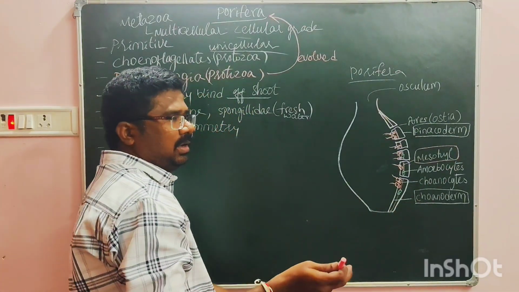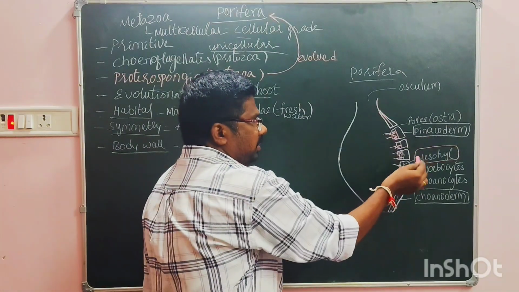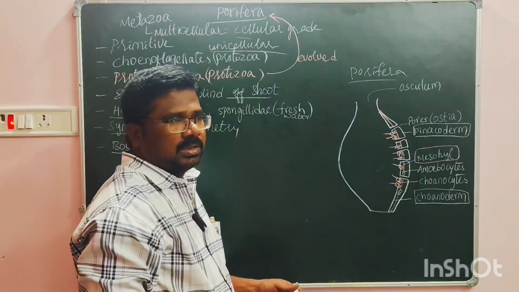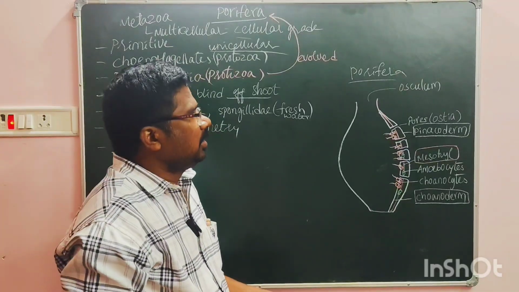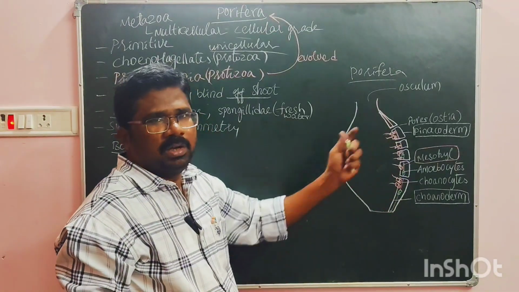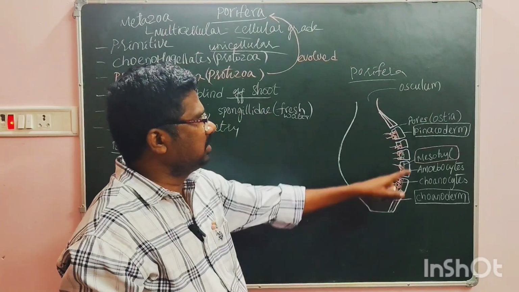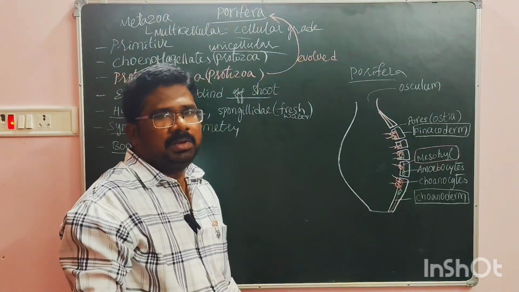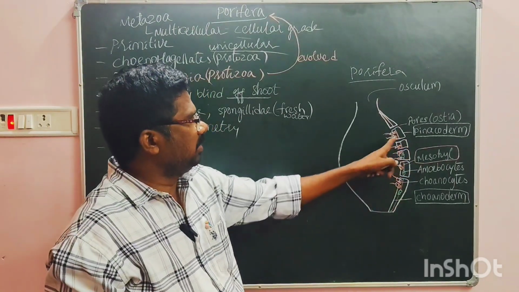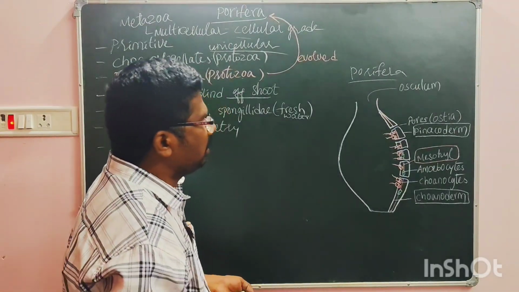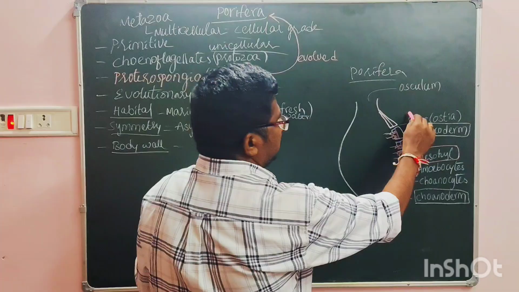Because of these two layers, some scientists argue that they come under diploblastic animals, but some say that these are not germinal layers. We cannot consider them as germinal layers. So that's why there is an argument. Let us see what happens. And the porocytes will be there in the body.